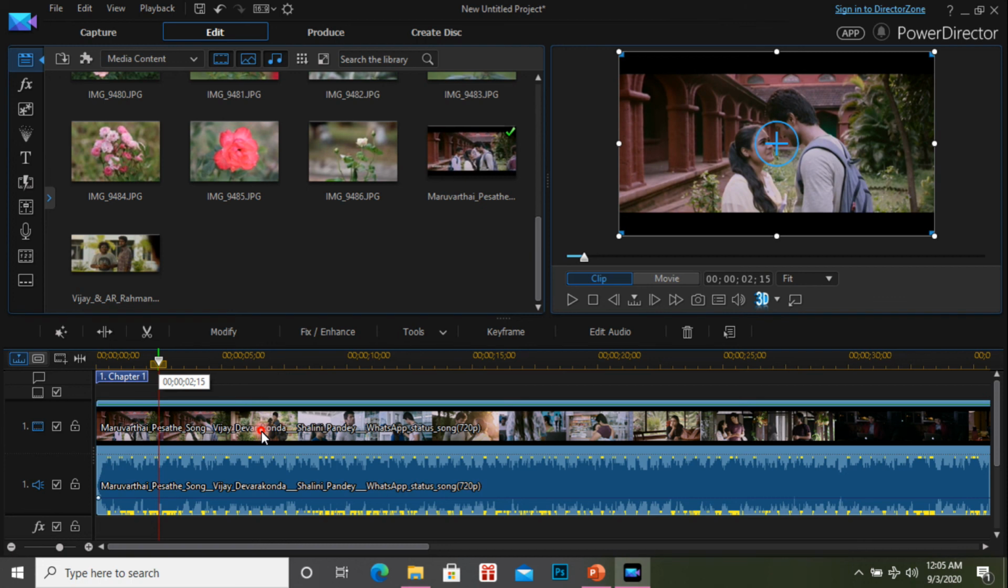So you can do any type of video editing, or do some colorization, or use some effects, but all the buttons are hidden, okay? Only some of the buttons are visible: modify, fix, exchange, tools, keyframe, edit audio. Only a limited number of effects are visible, but there are n number of more effects. Suppose you want to apply the effects, then click the particular layer and right click, okay?